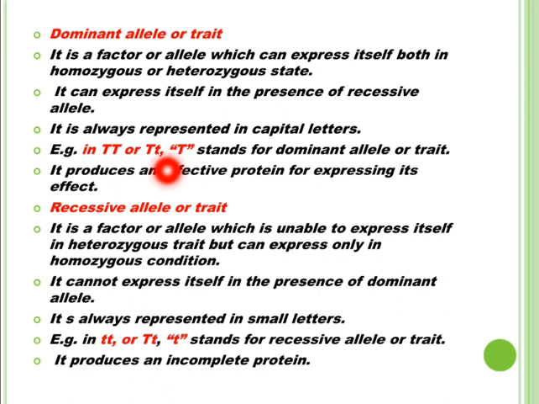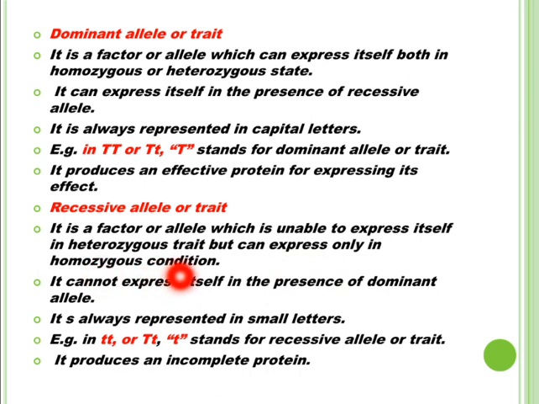That is why it is a recessive allele, which is denoted by a small letter, and the dominant allele is denoted by a capital letter. So the dominant allele is the factor or allele which can express itself in both homozygous and heterozygous conditions. Whereas the recessive allele is the factor or allele which is unable to express itself in heterozygous or hybrid condition but can express only in the homozygous condition.